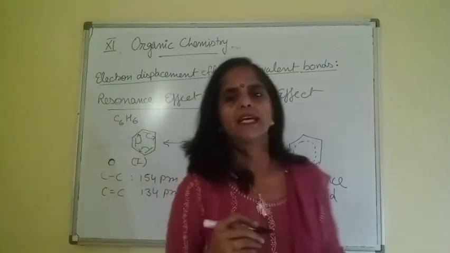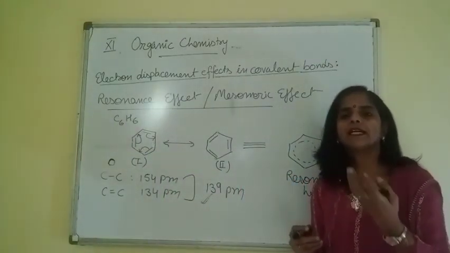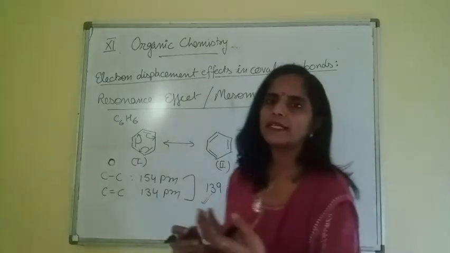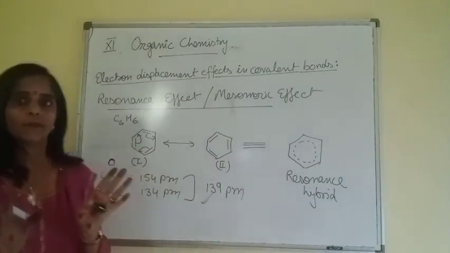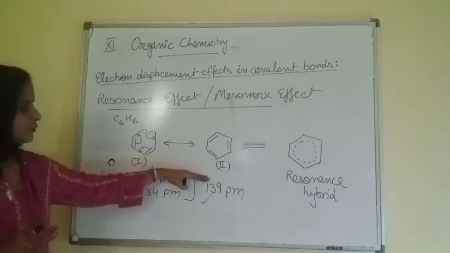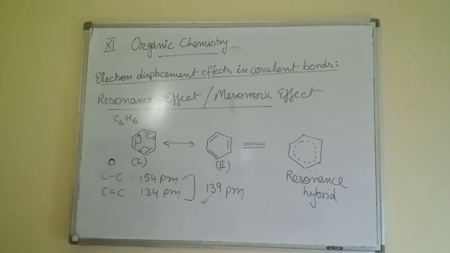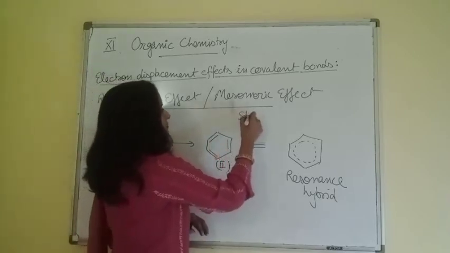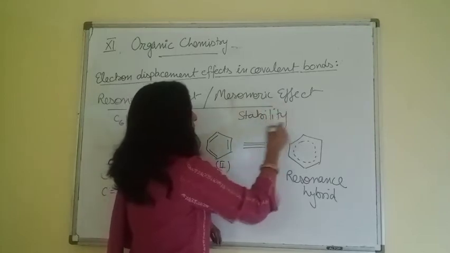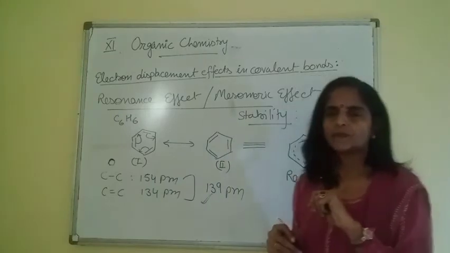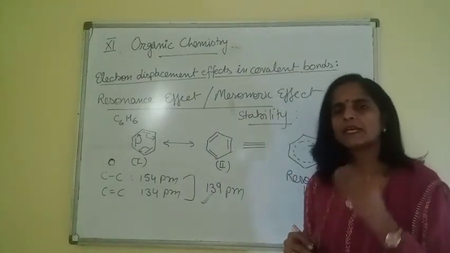And one more thing, beta, resonance is actually a hypothetical phenomenon. Got it? It is a hypothetical phenomenon, not a real phenomenon. So this is the meaning of resonance. Now we take some more examples so that it becomes very clear to you. And let me tell you a few more things: on the basis of resonance we can also decide the stability. So we will apply those parameters also here.